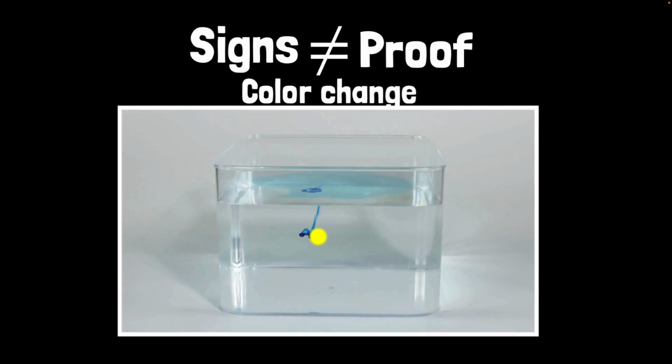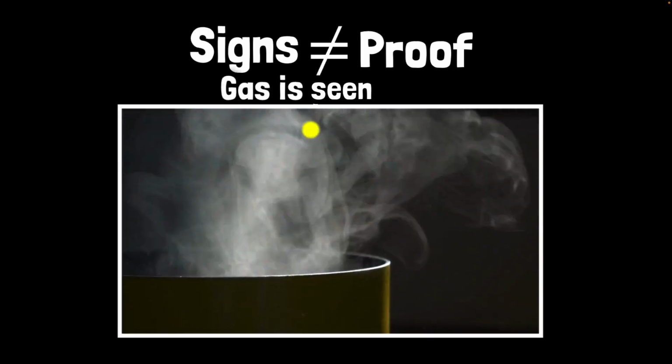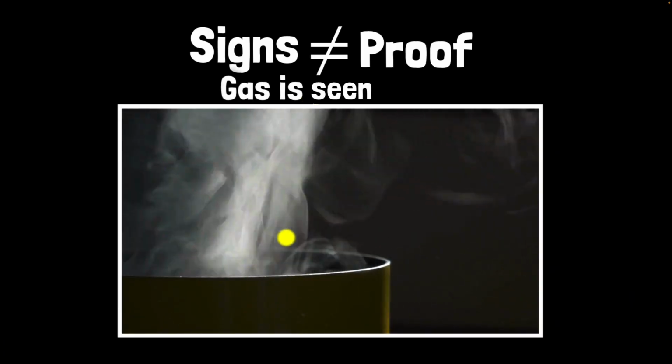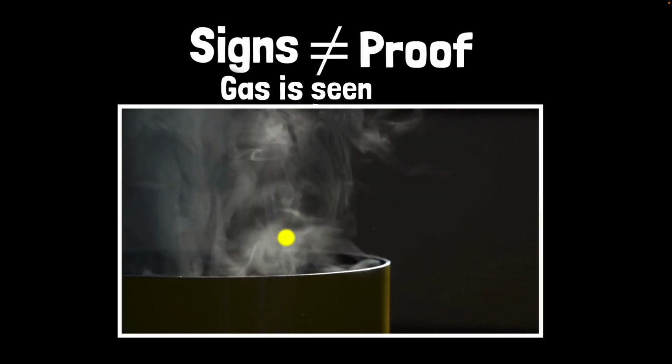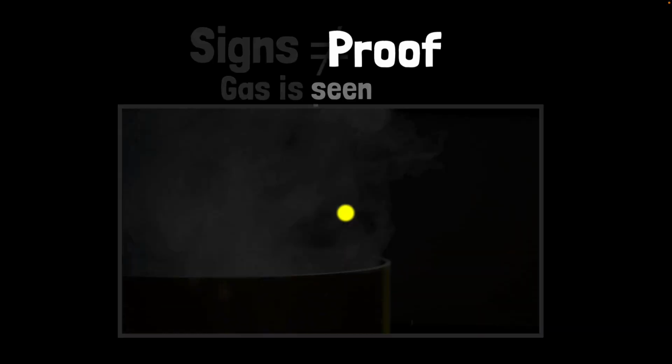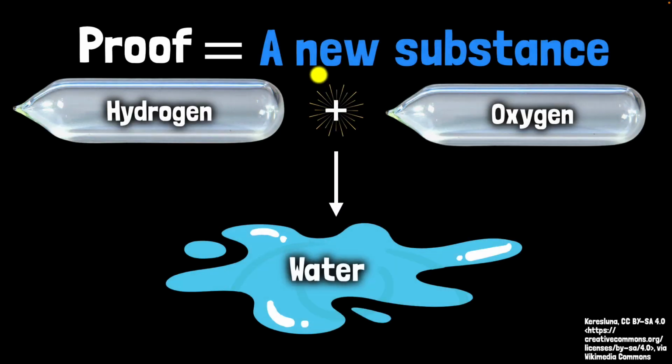Similarly, when you put ink in water, there is a color change, but that's not a new substance. It's a physical mixture. Similarly, when we're boiling water, we see a gas, but it is still water. It is not a new substance. It's a phase change. It's a physical change. The only way to be sure that a chemical change has happened is to test for a new substance altogether. Like, for example, when you react hydrogen with oxygen with a spark, you can test that a new substance like water, which has its own identity, has been produced. That's the only way to guarantee that a chemical change has happened.